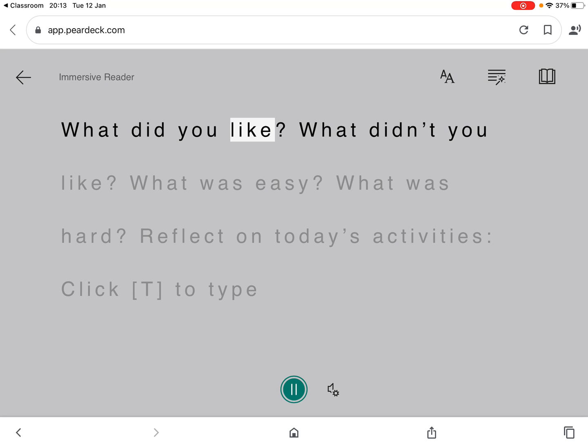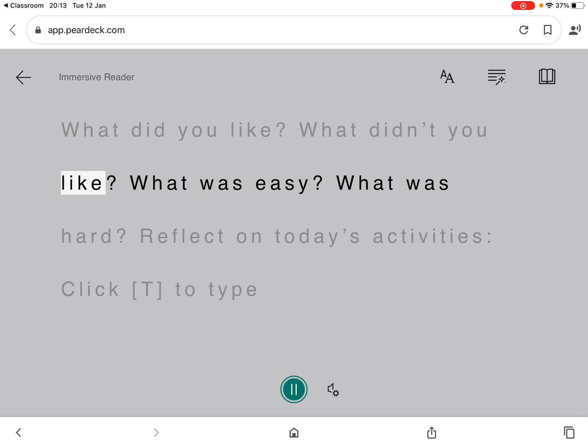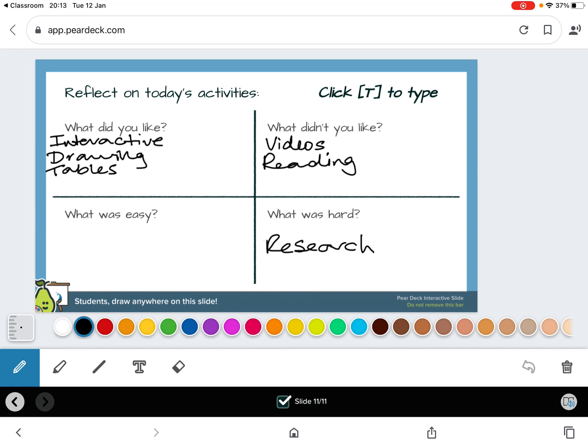What did you like? What didn't you like? Okay, it will actually read to you. So if you don't like reading, you can press that symbol in the bottom right hand corner and it will read to you. What was easy? Things like watching videos. What was hard?